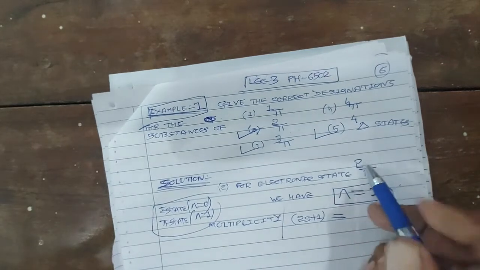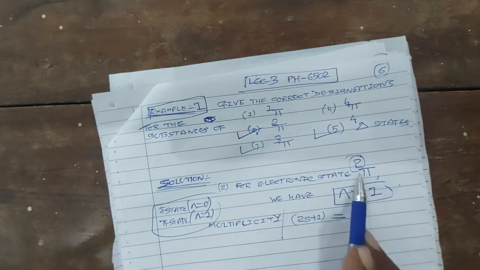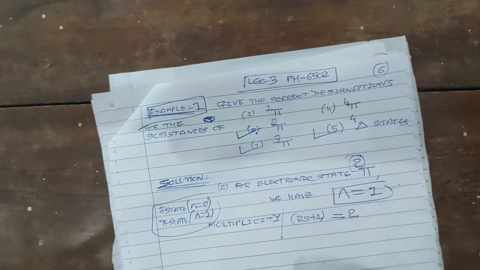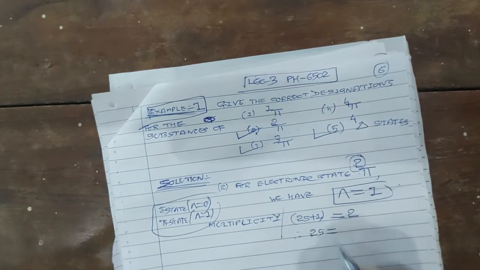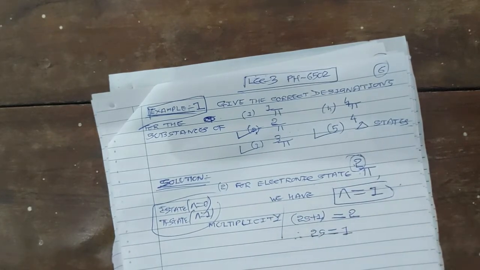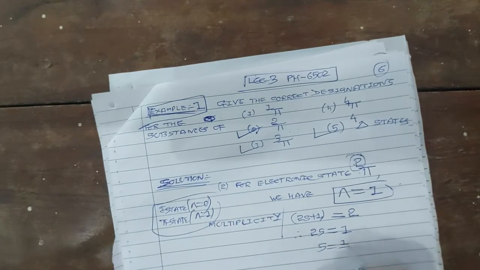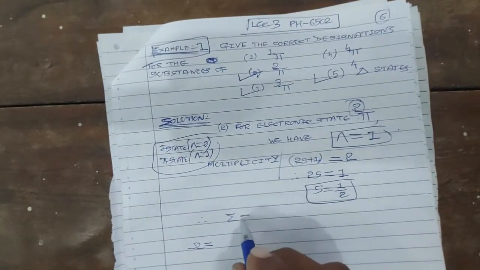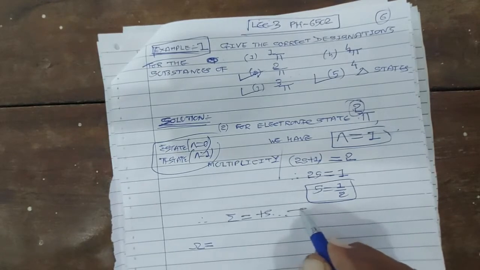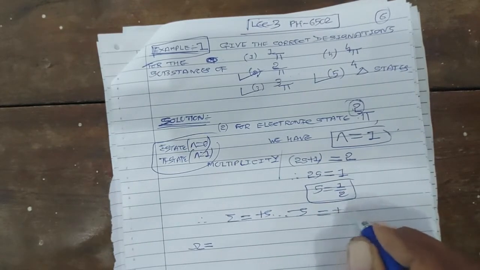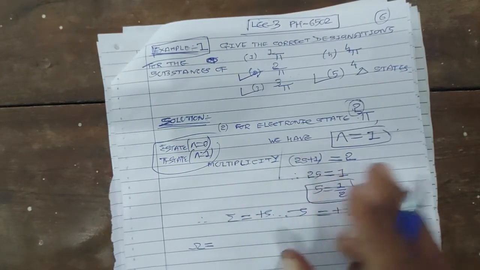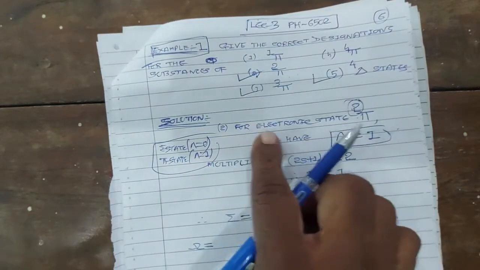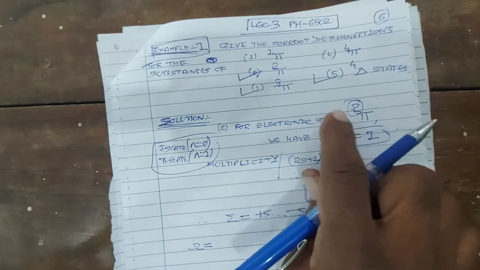Now you know very well the left hand side superscript is 2, which denotes the multiplicity. So multiplicity of pi 2 state 2s plus 1 is 2. Therefore 2s is equal to 2 minus 1, which is 1, and therefore the value of s is 1 by 2. If s is 1 by 2, then sigma has values from plus s to minus s: plus 1 by 2 and minus 1 by 2.